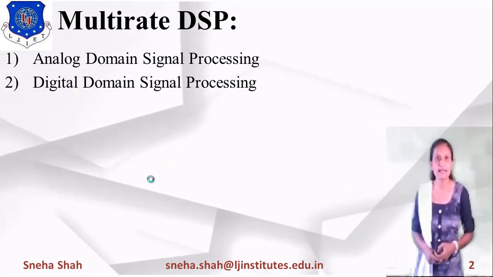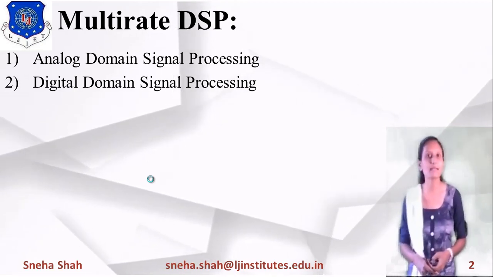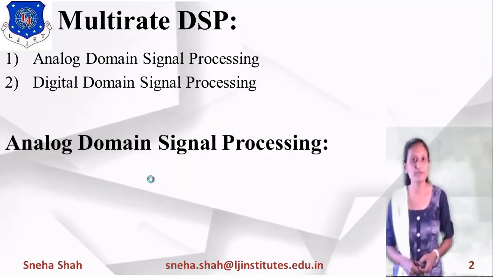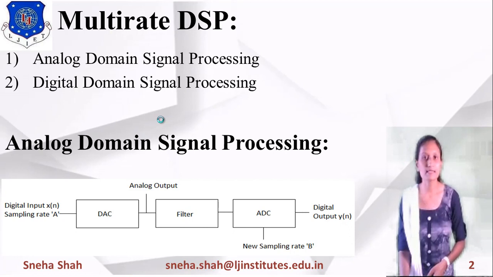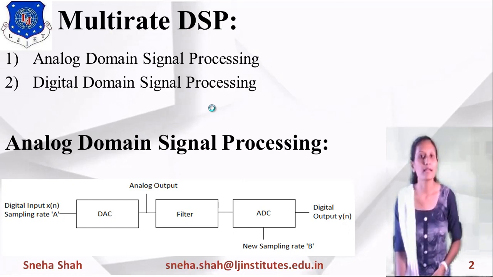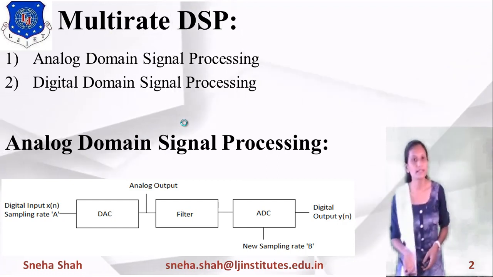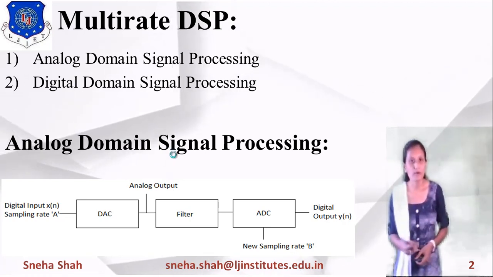In this, basically there are two types of signal processing. The first one is analog domain signal processing and the second one is digital domain signal processing. Starting with analog domain signal processing, the domain will be analog. Suppose you want to do filtering, then for this filtering we will use a filter in analog form. If the original information signal is in digital form, first we have to convert it into analog form using the D to A converter, and for that we have to apply some sampling rate.